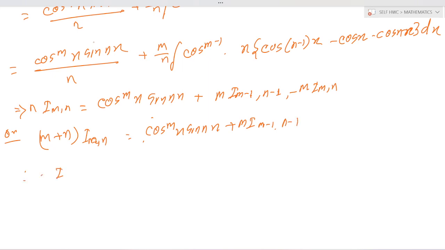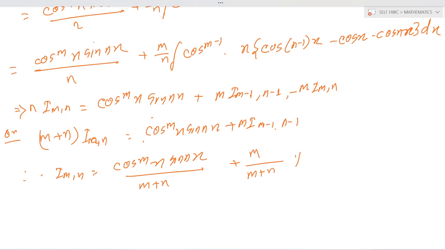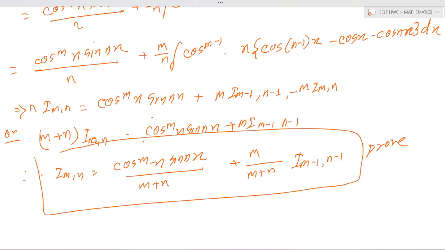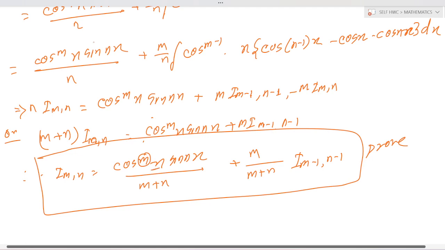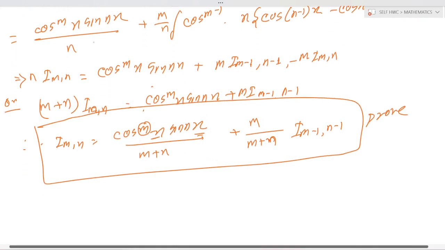Okay, therefore I(m,n) is equal to cos^m x sin nx by (m plus n), plus m by (m plus n) I(m minus 1, n minus 1). This is the proof, this is the first part. I(m,n) is equal to cos^m x sin nx by (m plus n) plus m by (m plus n) into I(m minus 1, n minus 1). Okay, next the second part, again.